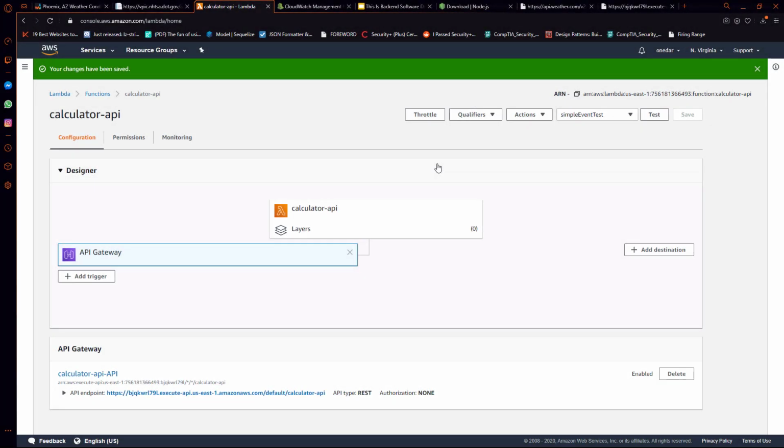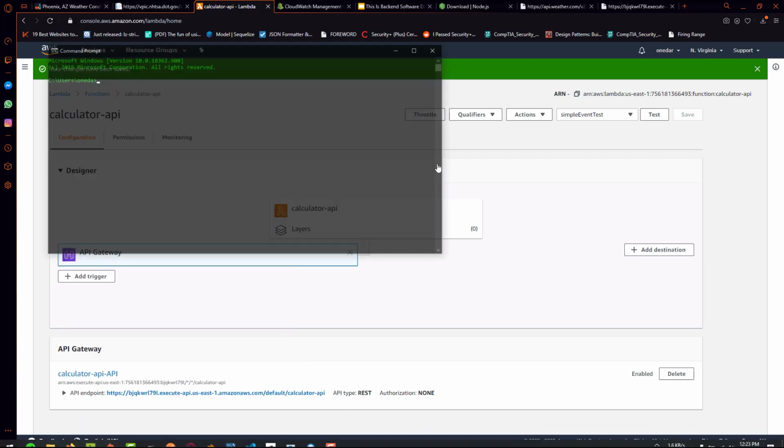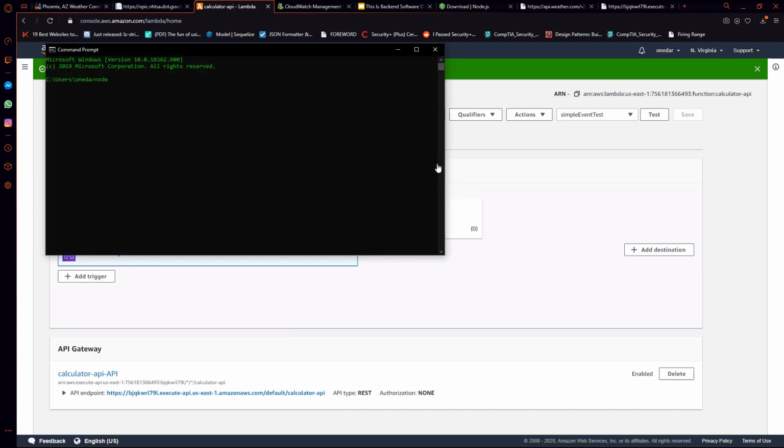So our Lambda is getting to the point where it's a little bit annoying to use the inline editor. And I also want to show you guys the workflow to do a basic deployment from a Node.js project running on your machine into the Lambda dashboard. So the first thing we want to do is actually open up the command prompt and make sure that you can type in node -v. If you see something like unrecognized command for Node, then that means you haven't installed Node.js properly. You need to make sure that you install that properly and make sure that it's setting your environment variables properly. So that is a prerequisite to moving forward, so make sure you have that squared away.